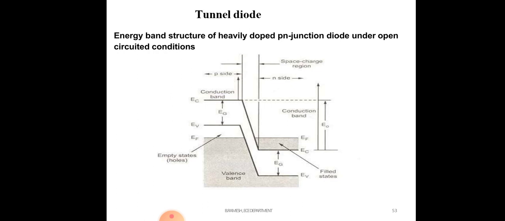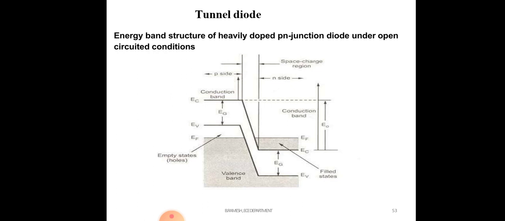This is the PN junction diode energy band diagram. You can observe here, on the P side, the conduction band and valence band, and the Fermi level is below the valence band in the P region.